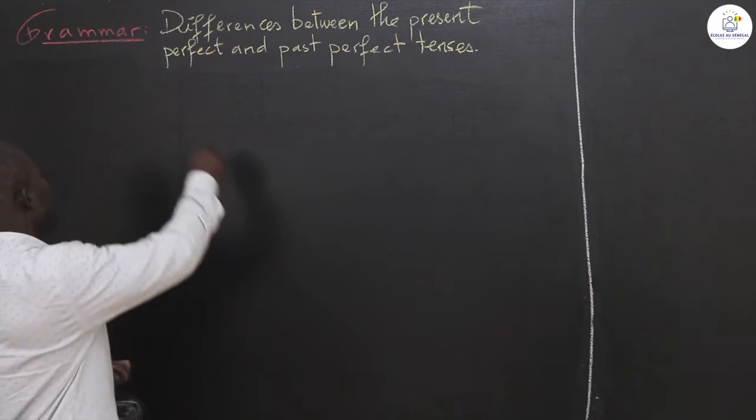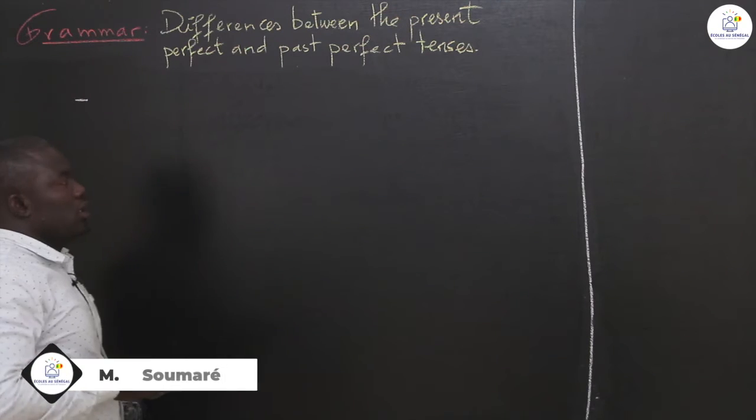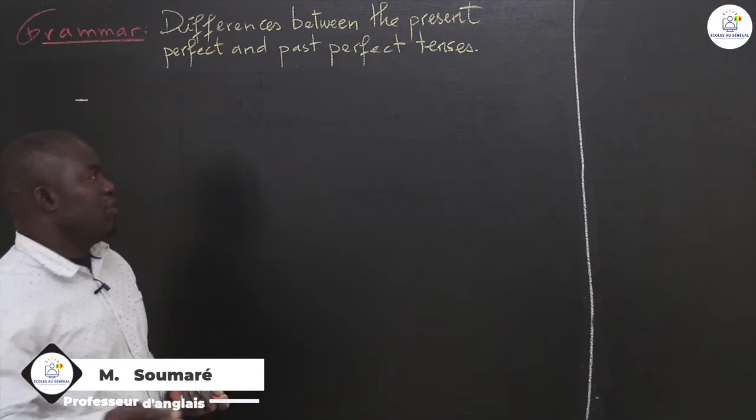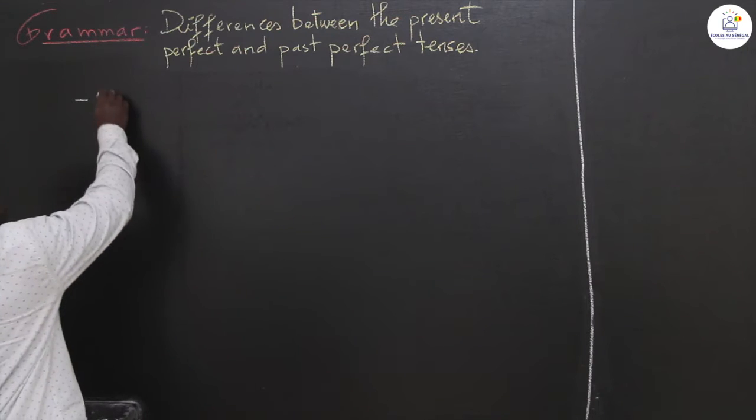Okay, now past perfect is also used for the third form with if sentences, or if clauses.